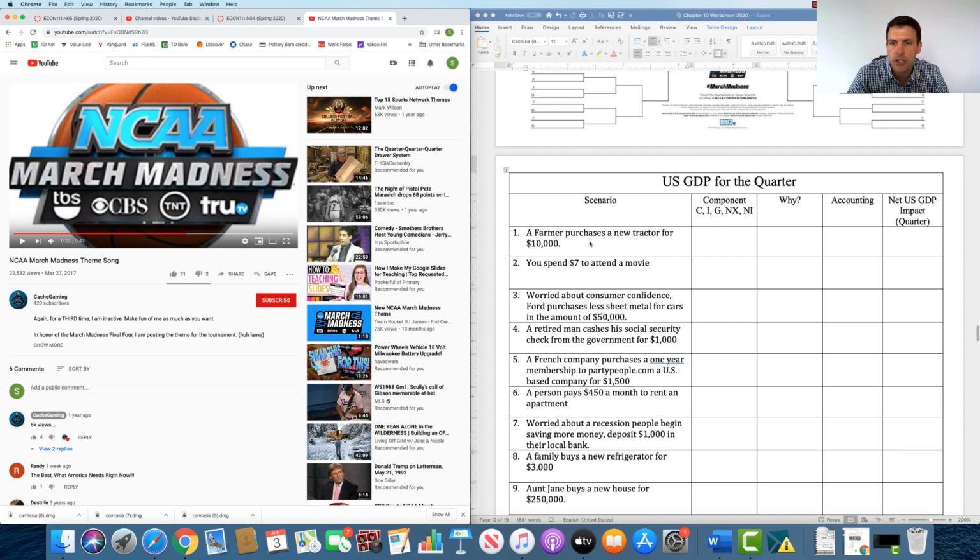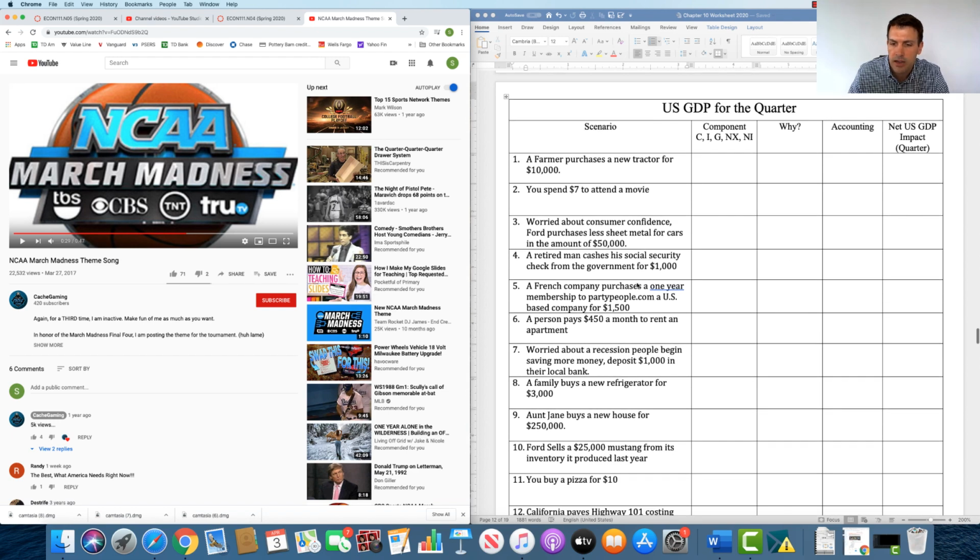A farmer purchases a new tractor for $10,000. Here are the components: consumption, investment, government spending, net exports, or NI is not included. A farmer is obviously a business person. They're buying a new tractor, which is physical capital, for $10,000. Is that included in GDP? Yes, because it's $10,000 and it's an investment. So you would have investment here. Why? It's physical capital, and there's not actually any accounting associated with this. Then you would put a positive $10,000 over here. So that's a freebie that I'm giving all of you.